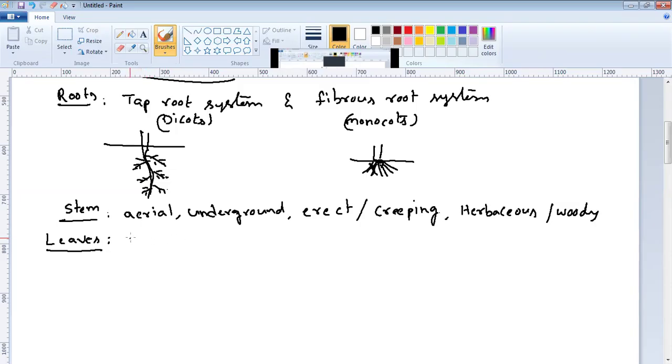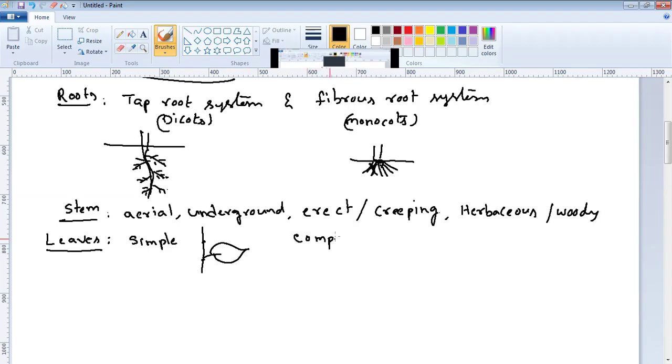So a leaf may be simple, like one entire leaf, simple like this. The stem nodes are here. So that is simple. Or compound.